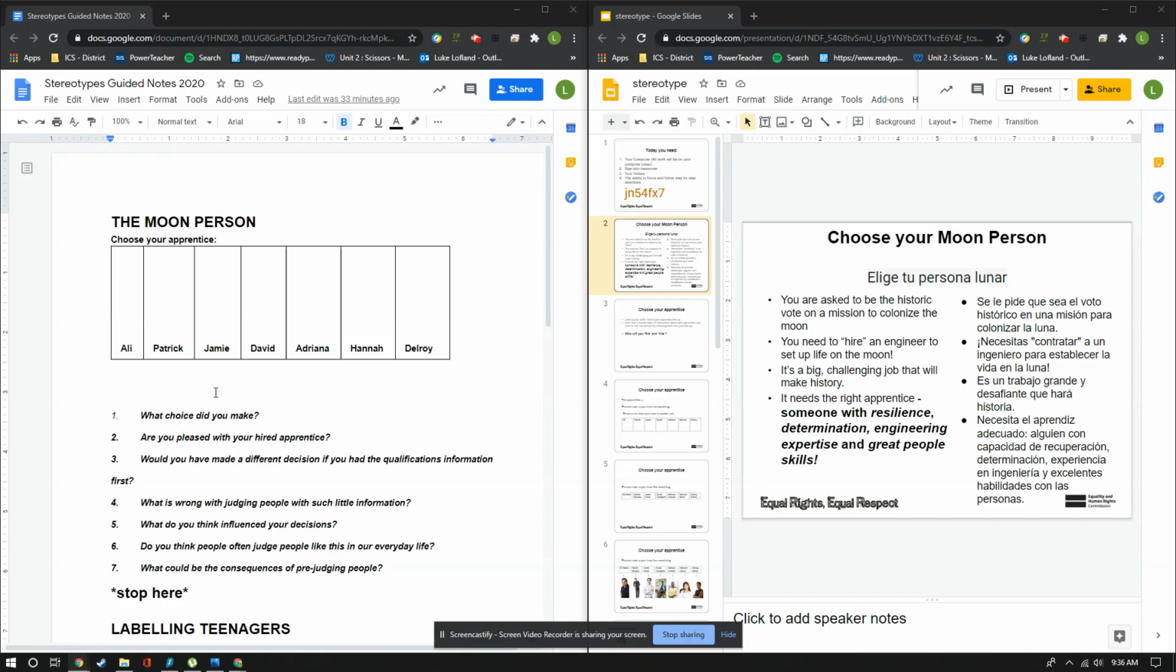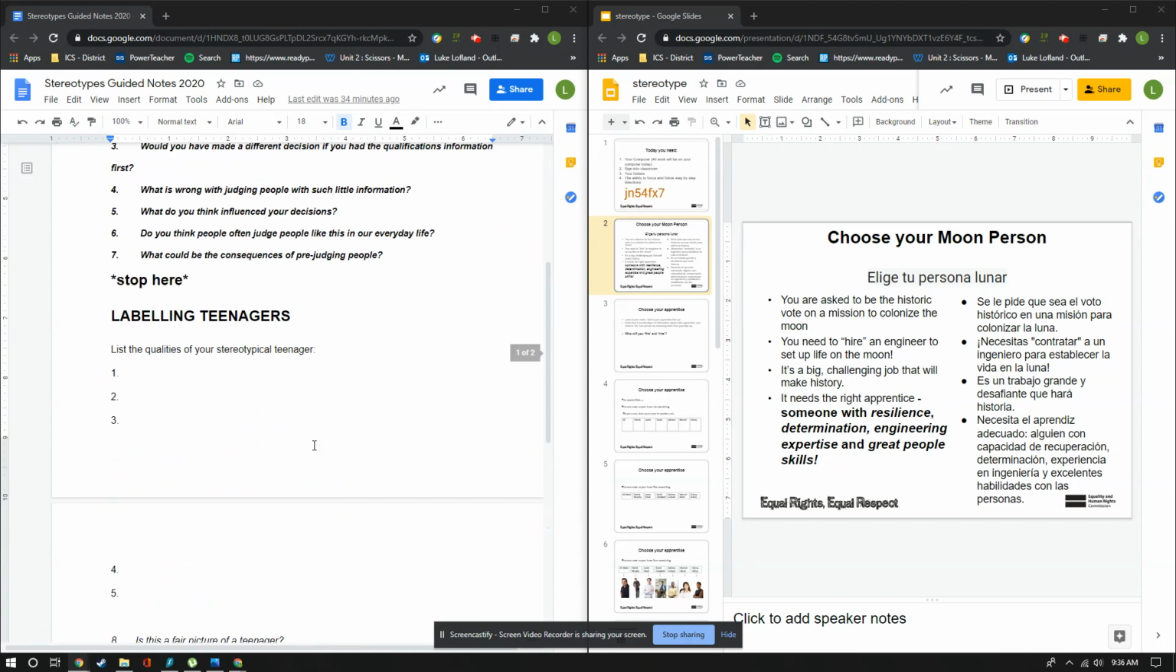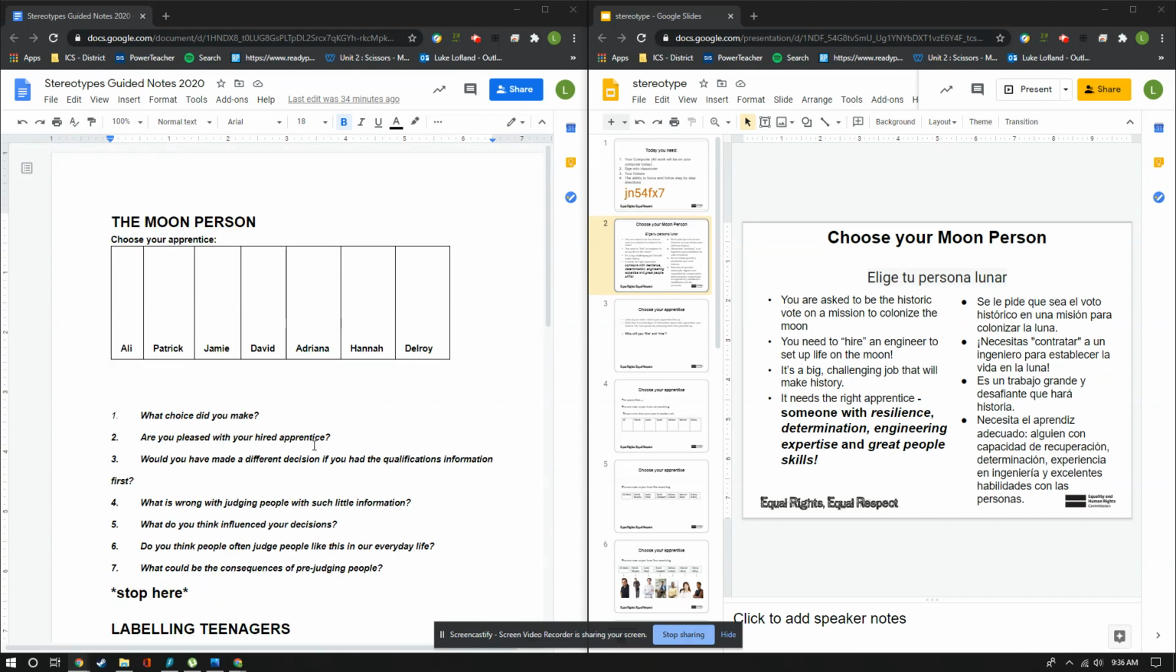So what this document will act as, I'll be going through the presentation and you'll have to do some things as I go through each slide. So for this first part, we'll be doing kind of an activity where you'll be hiring and firing people. So that's what you'll use the top part for. When we're done with that, you'll use the rest of the document to basically answer questions. So let's jump on in.